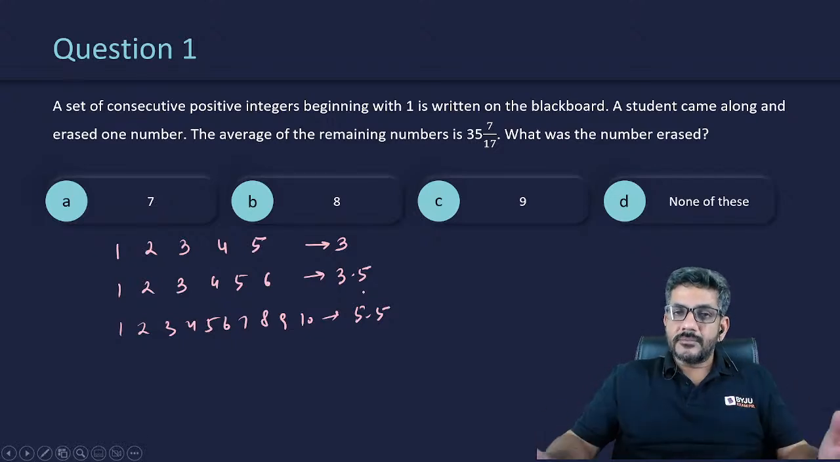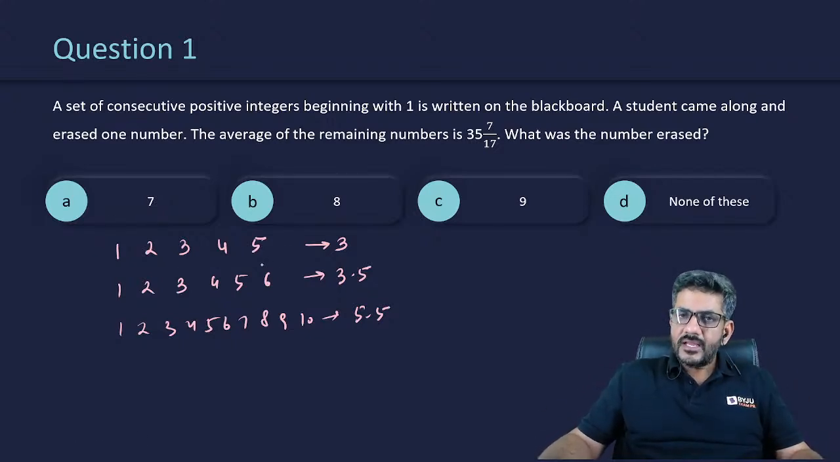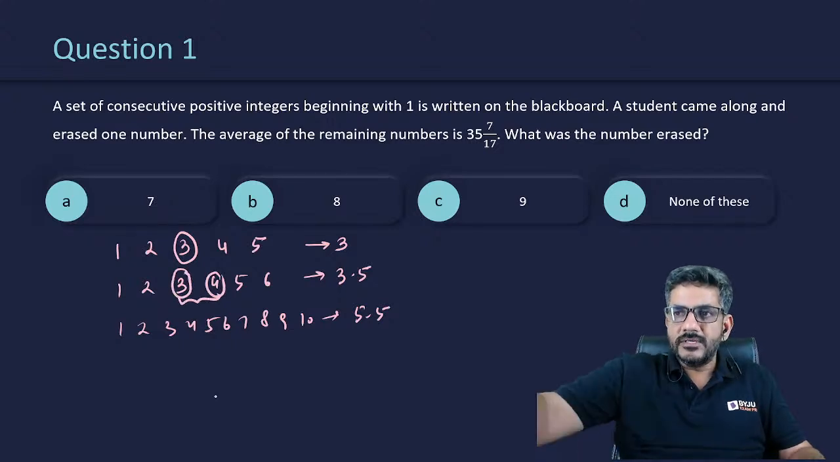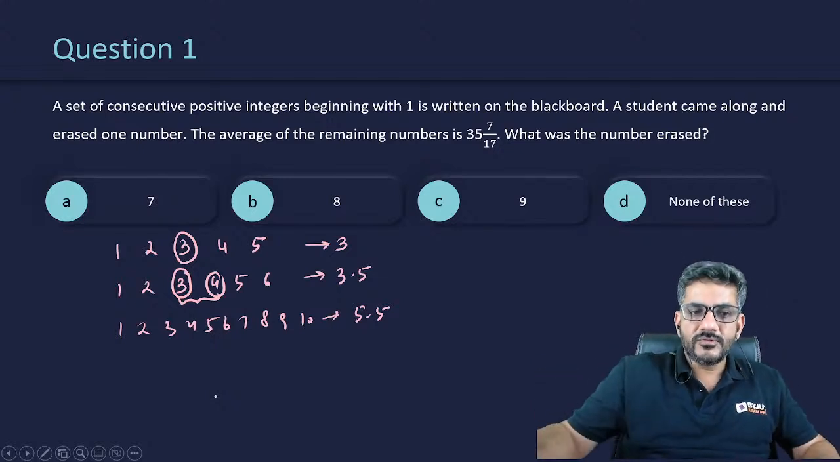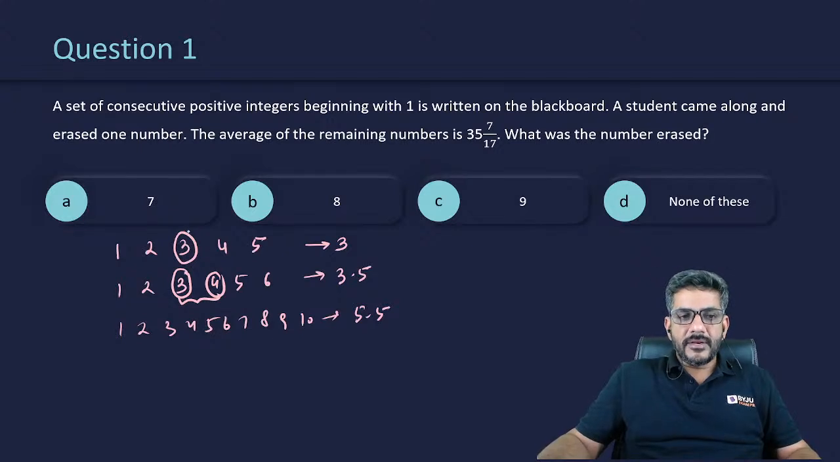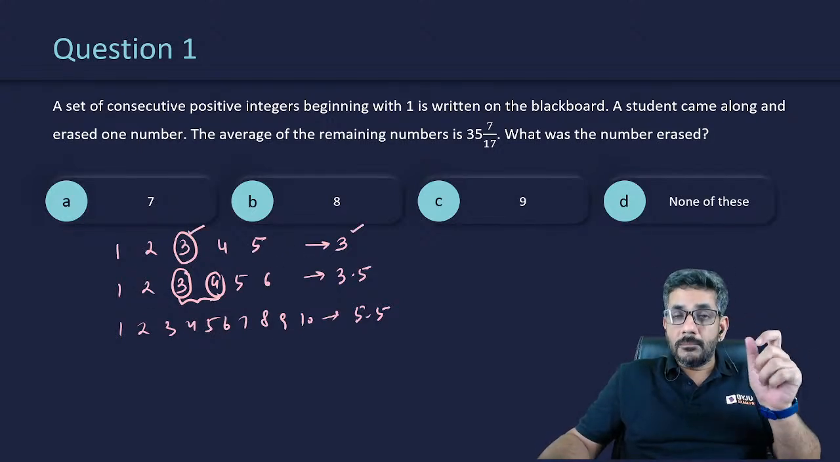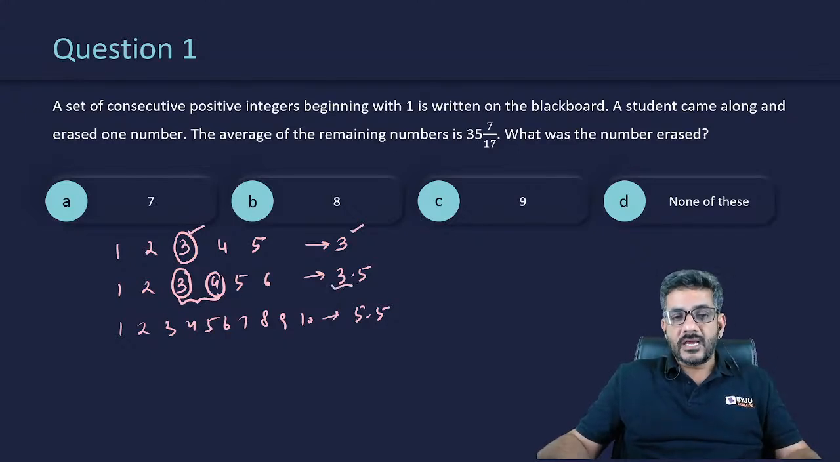So when you write some consecutive numbers, can I say the average of the numbers would actually be the middle number or the average of the middle two numbers? Either it is the middle number or it is the average of the middle two numbers. So in 1 2 3 4 5, the middle is 3, so the average is 3. In 1 2 3 4 5 6, in the middle there are two numbers, 3 and 4, so the average is the average of 3 and 4, that is 3.5.